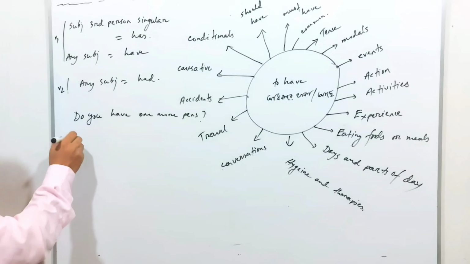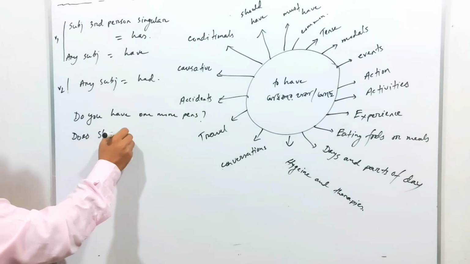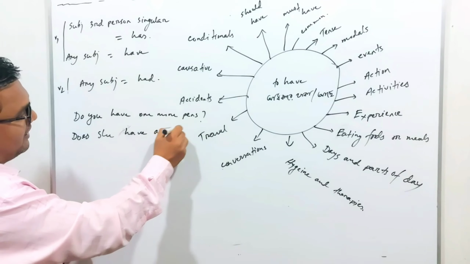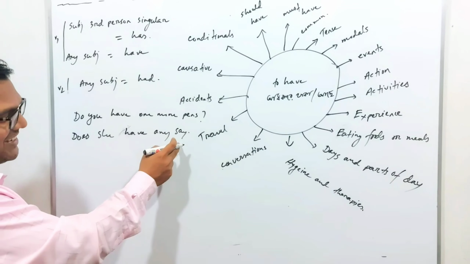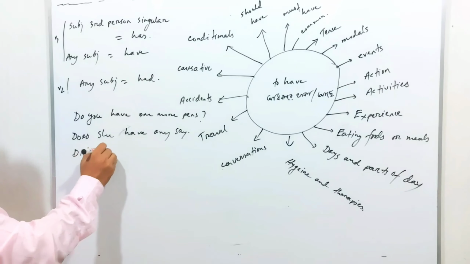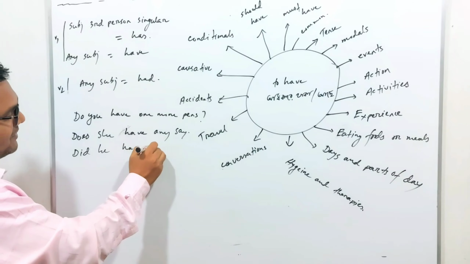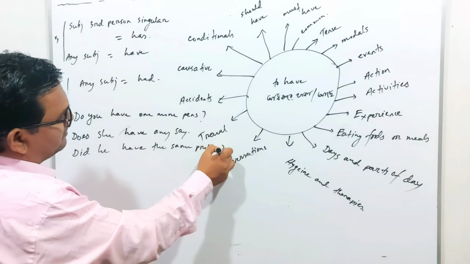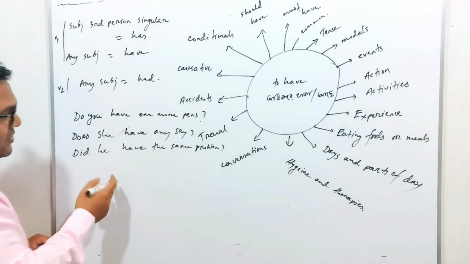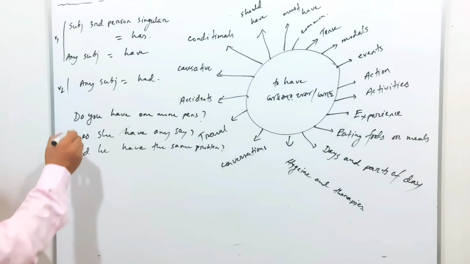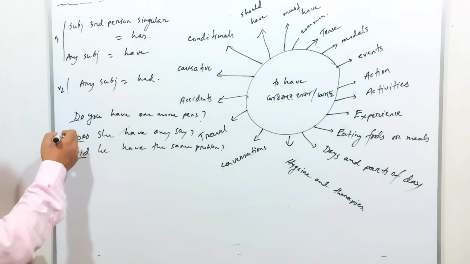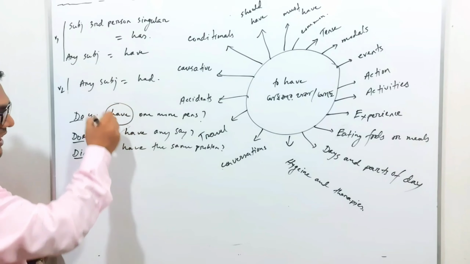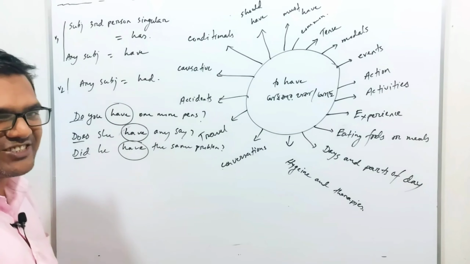Does she have any say? Say is not a verb, say is a noun. Did he have the same problem? So ultimately, in interrogative forms, do, does or did is placed at the very beginning before the subject, and after this do, does, did, you make sure you're using V1 have, not has or had.